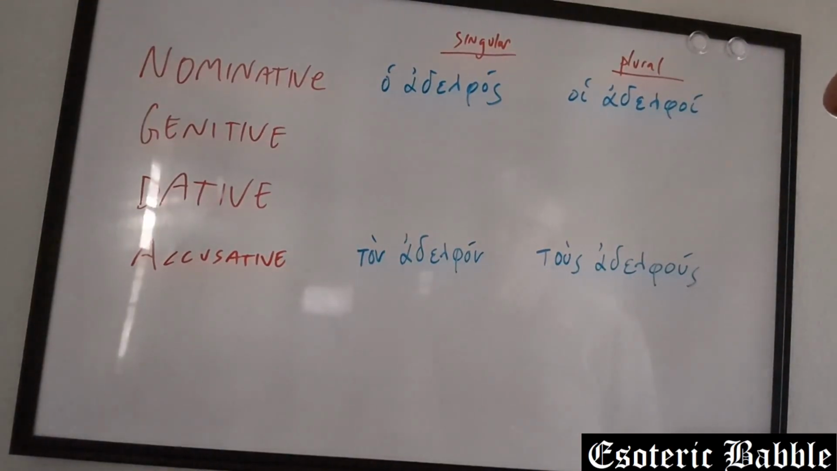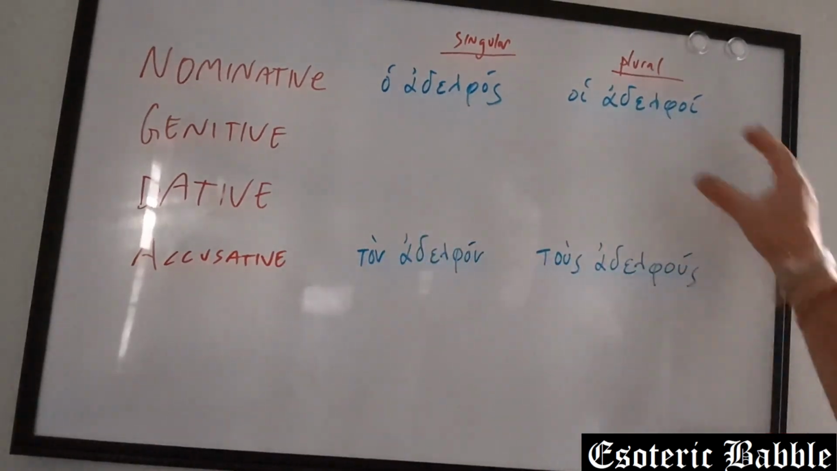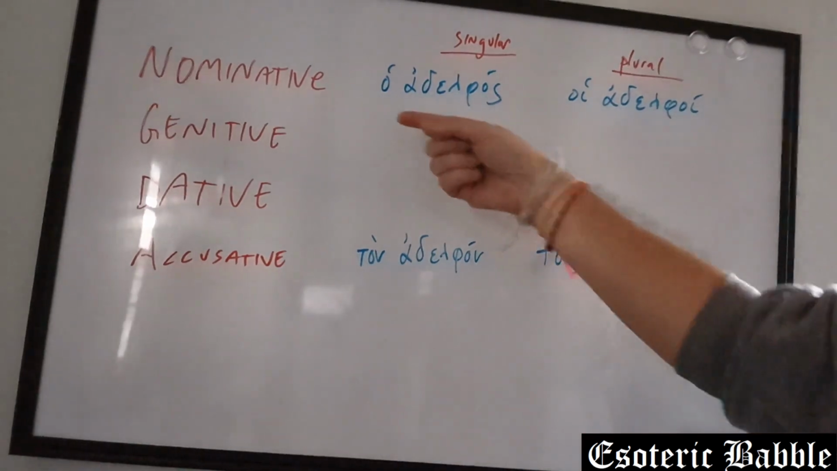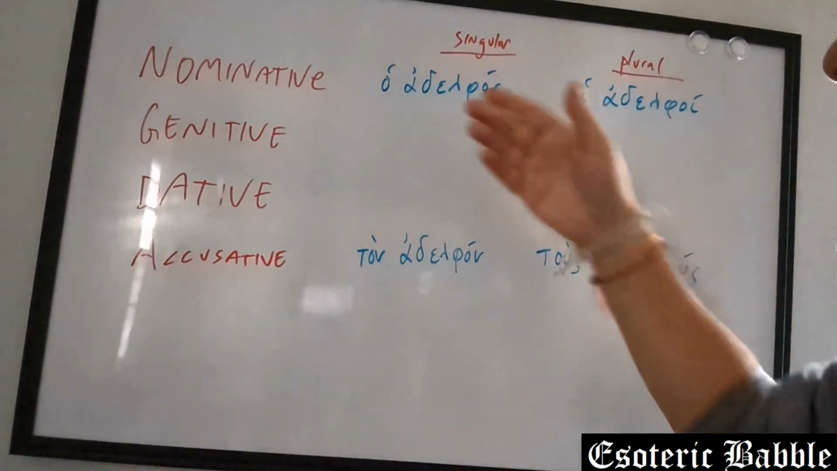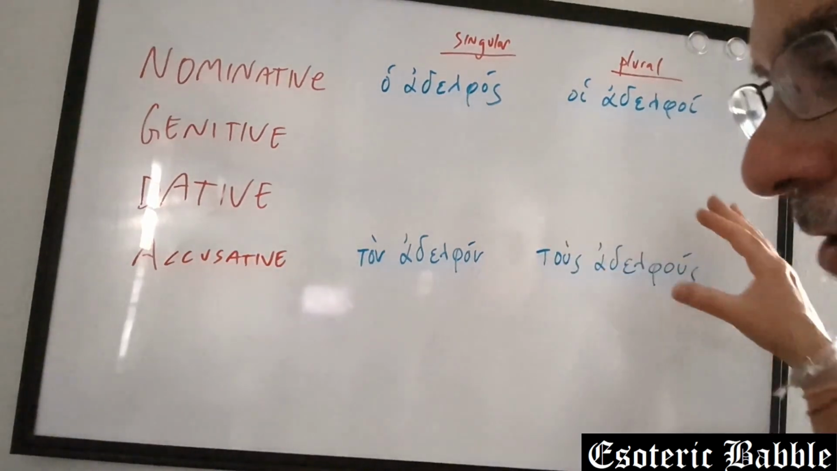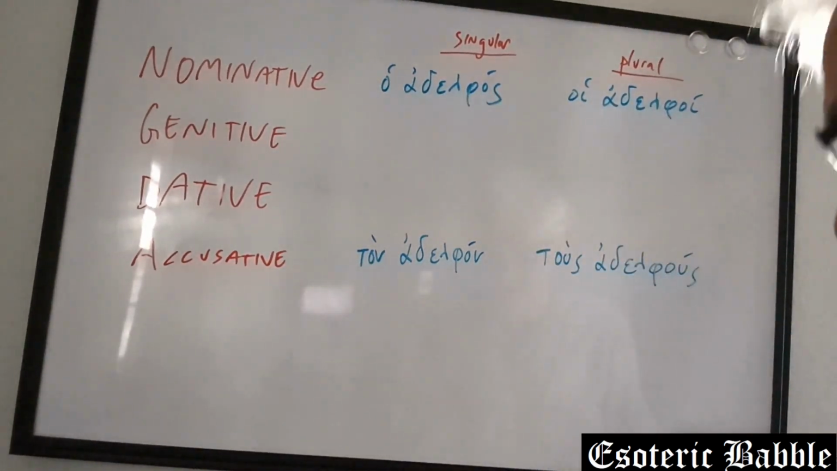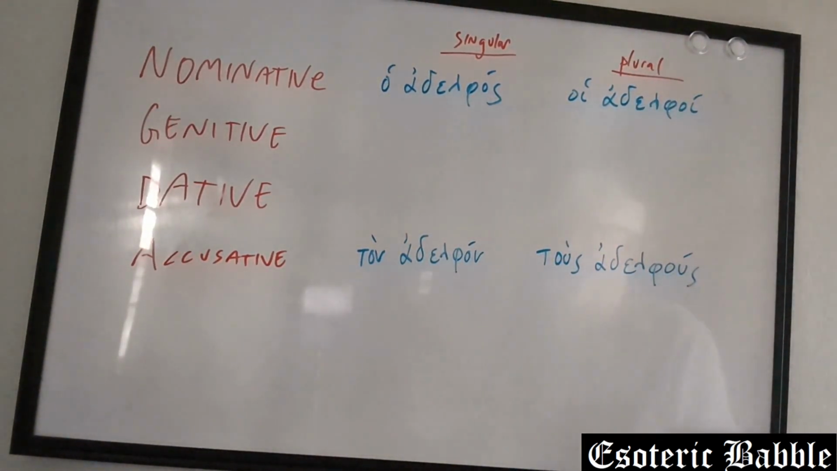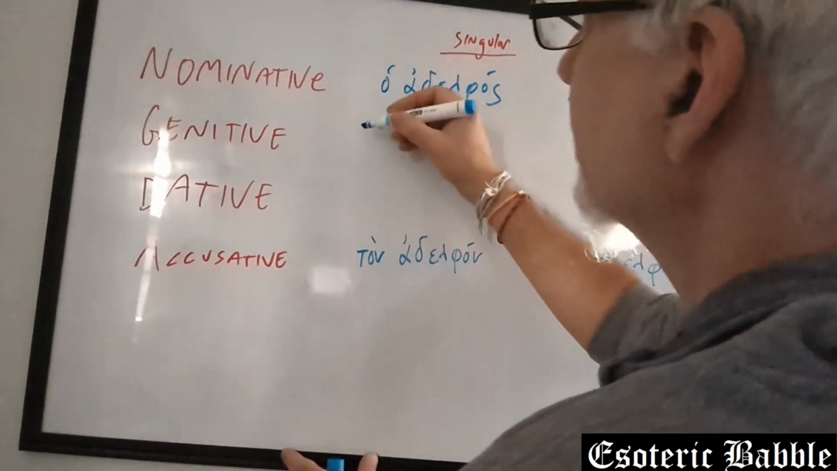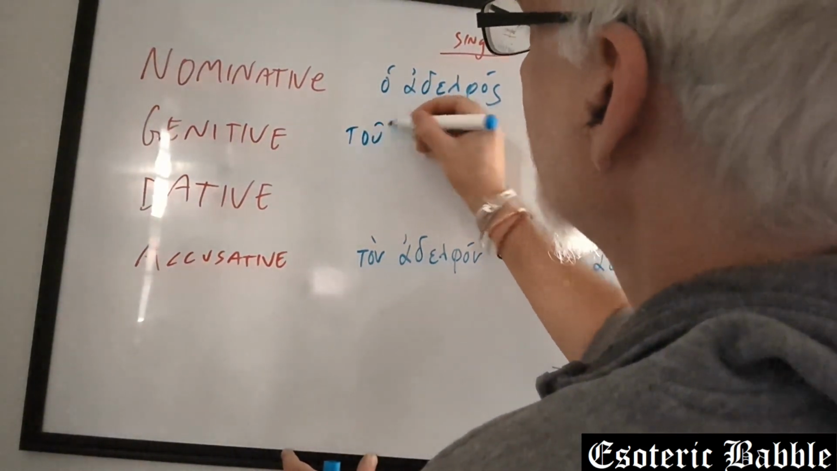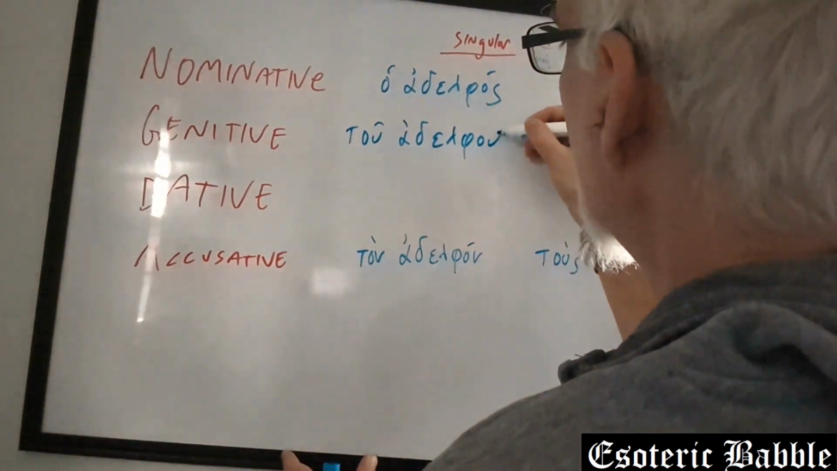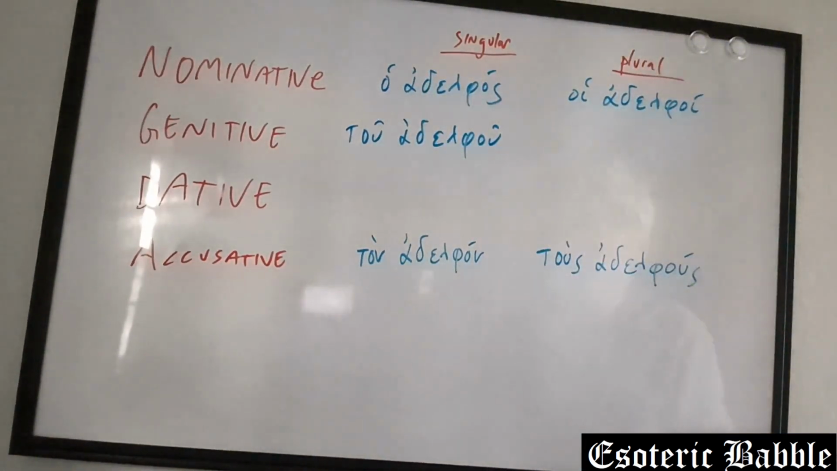In this video, we are going to complete the paradigm, or look at the remaining forms of this word adelphos. Up here, we have what we covered in the last video, the nominative and the accusative, in both the singular and the plural. And today we will look at the genitive and dative. So the genitive of adelphos is tou adelphou. Remember, we are including the definite article.